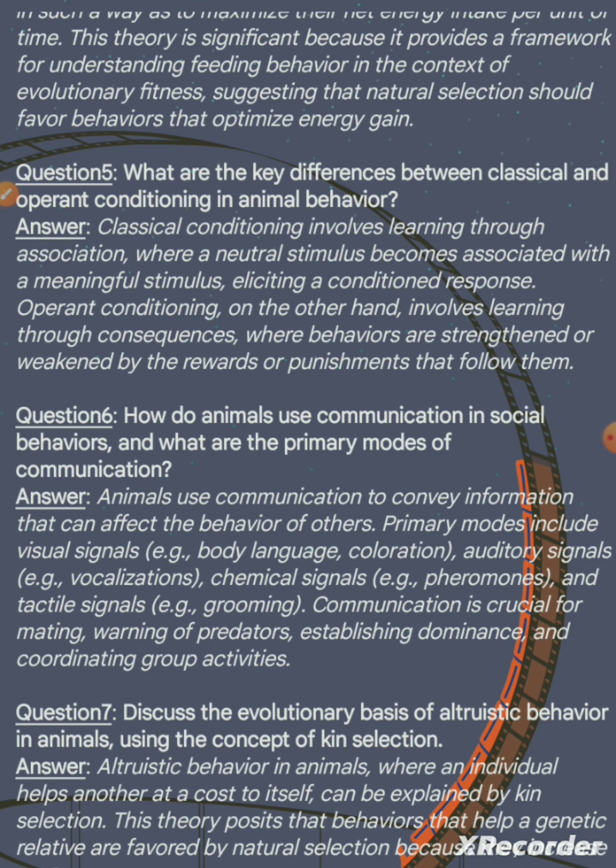Primary modes include visual signals, for example body language and coloration; auditory signals, for example vocalizations; chemical signals, for example pheromones; and tactile signals, for example grooming. Communication is crucial for mating, warning of predators, establishing dominance, and coordinating group activities.